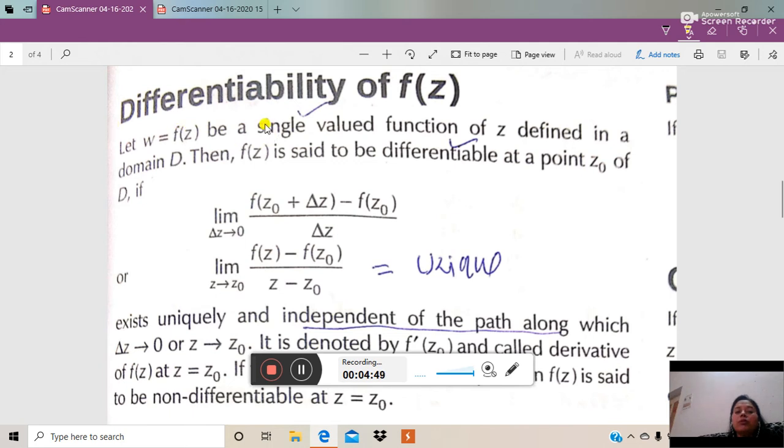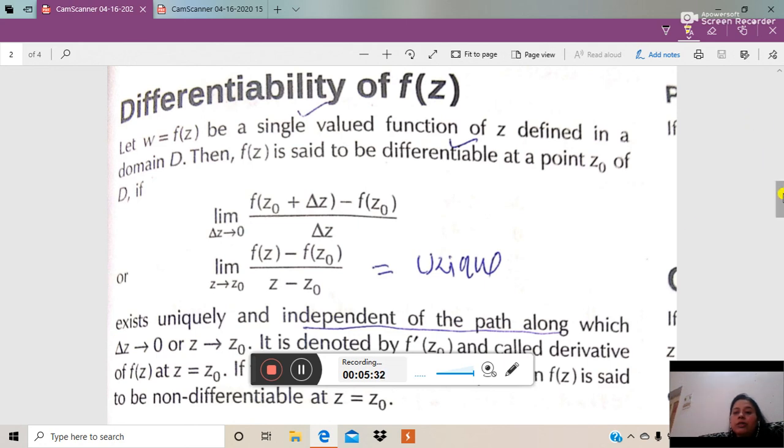So if w is equal to f(z) is a single valued function of z defined in a domain D, then f(z) is differentiable at point z0 if the limit as delta z tends to 0 of f(z0 plus delta z) minus f(z0), the difference of the function, upon delta z is unique, or we can say that the limit as z tends to z0 of f(z) minus f(z0) upon z minus z0 should be unique, and it should be independent of the path along which z is approaching z0.